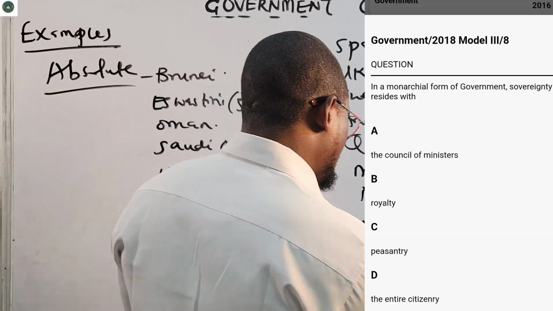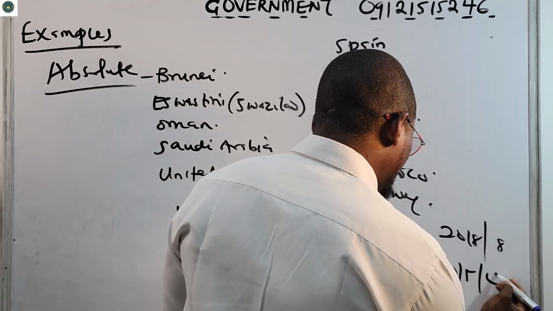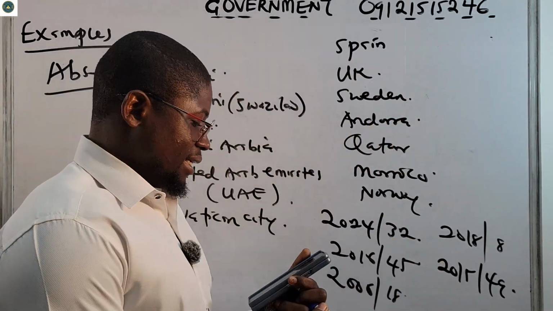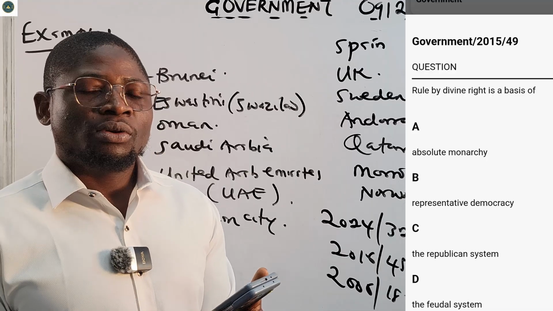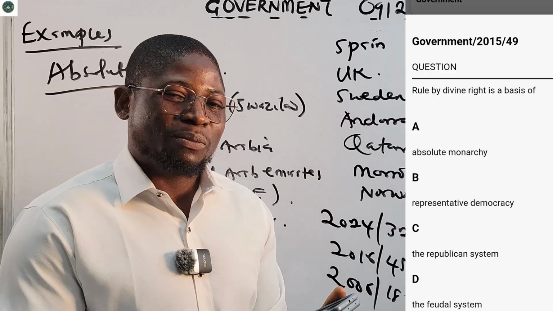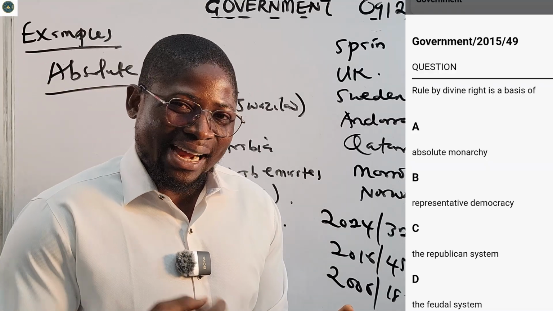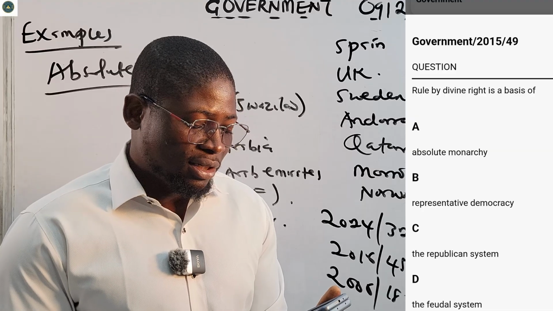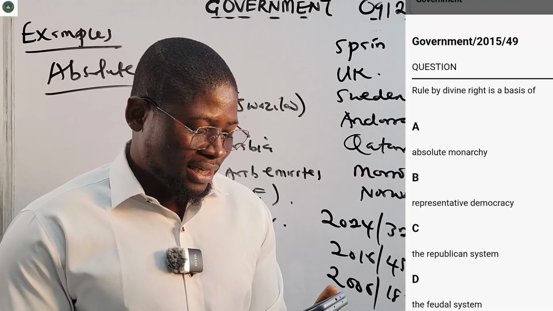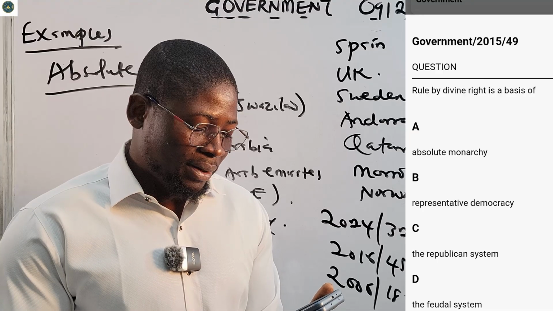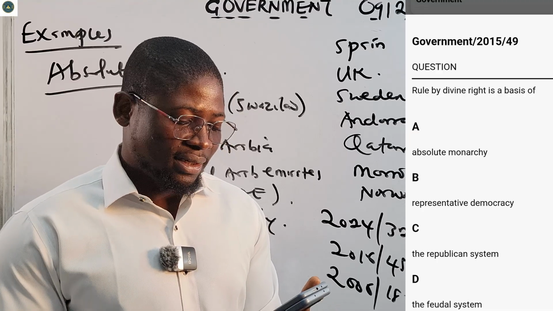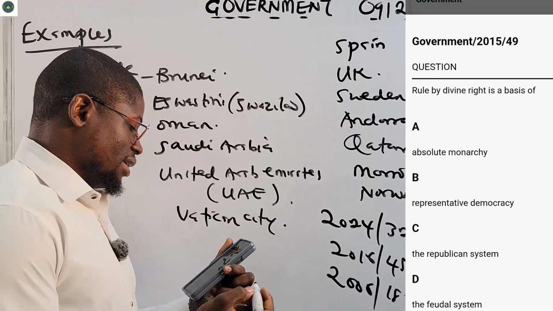Now let us see 2015, number 49. It says rule by divine right is a basis of, by divine right it was passed down to you, it's my right. Rule by divine right is a basis of A, absolute monarchy, B, representative democracy, C, the republican system, D, the feudal system. The correct answer is A, absolute monarchy.